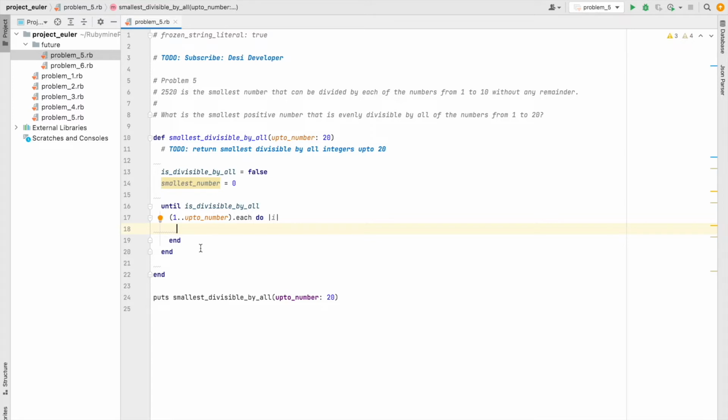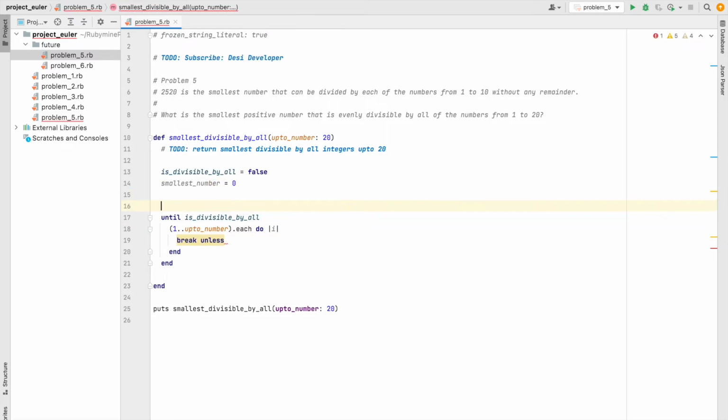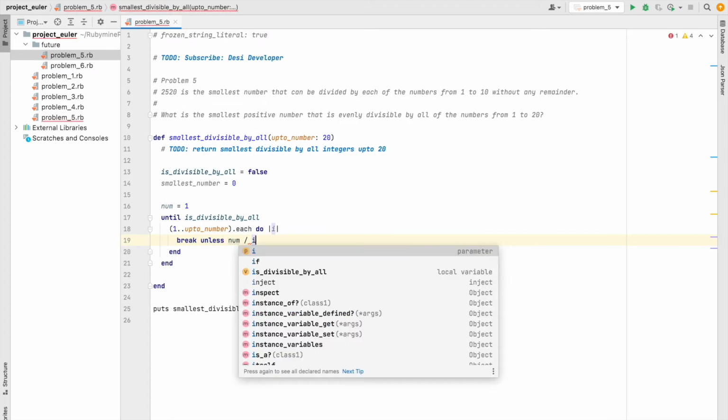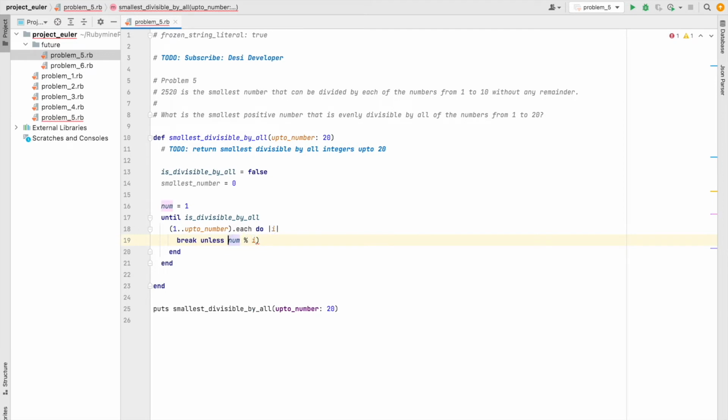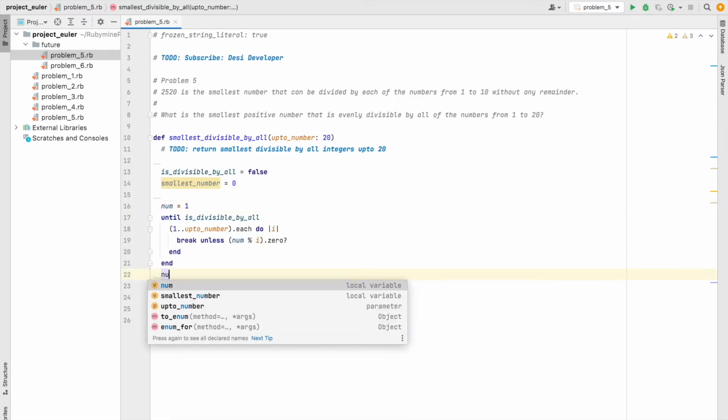And what we can do now is break unless number is equal to 0, number is equal to 1, divide number by I and check if the remainder is 0. We will break from this loop whenever a number is not divisible by I.